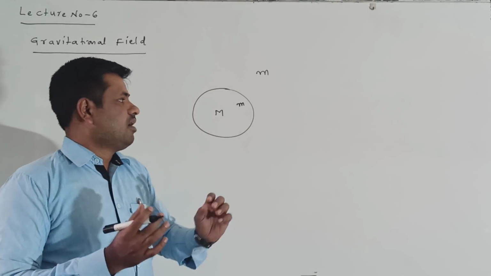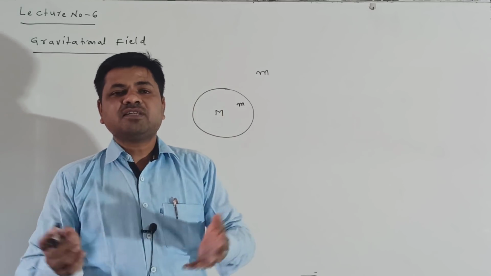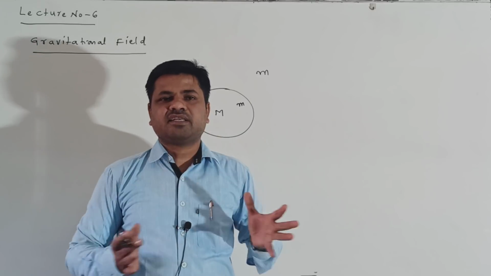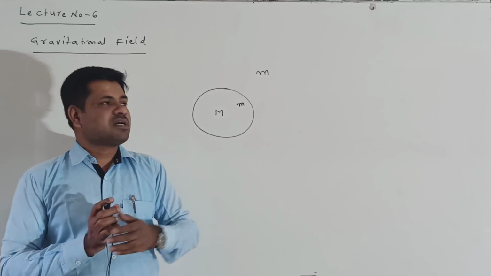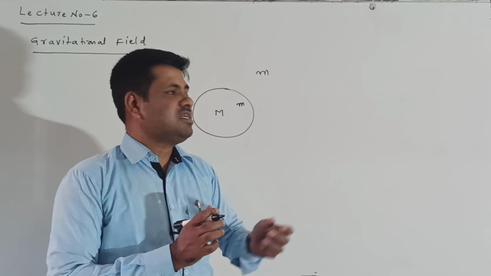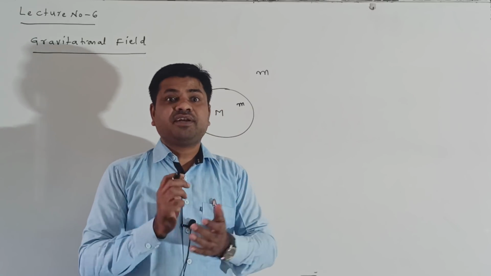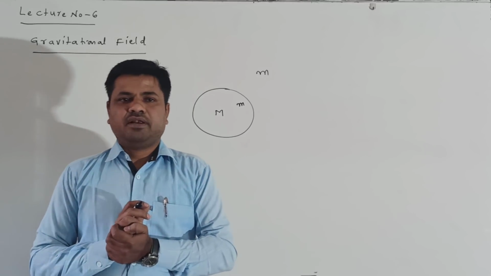In this region I place another body, and that body experiences a force. How much space is there surrounding the body, that is called the gravitational field. After this region there is no effect of the gravitational force. In this region only the gravitational force effect is there. So this is called a gravitational field.